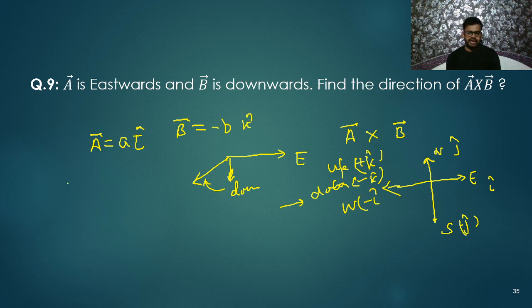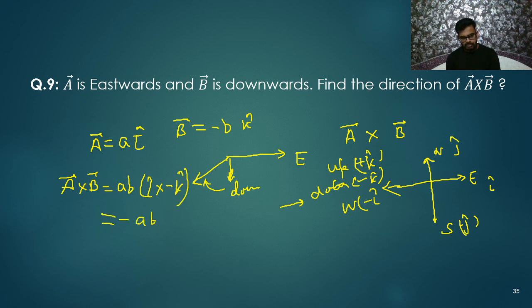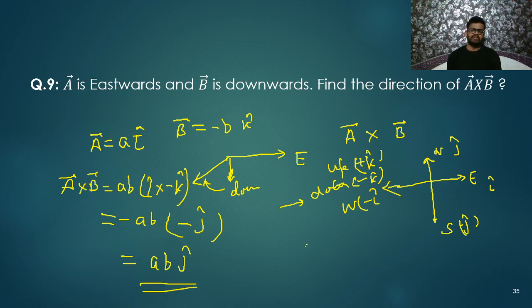So let us find A cross B. That is AB, and cross product of i cap cross minus k cap. Let us take this minus outside. k cross i gives j, so i cross k will give minus j. So AB is what? j cap. So final answer, what you are getting?